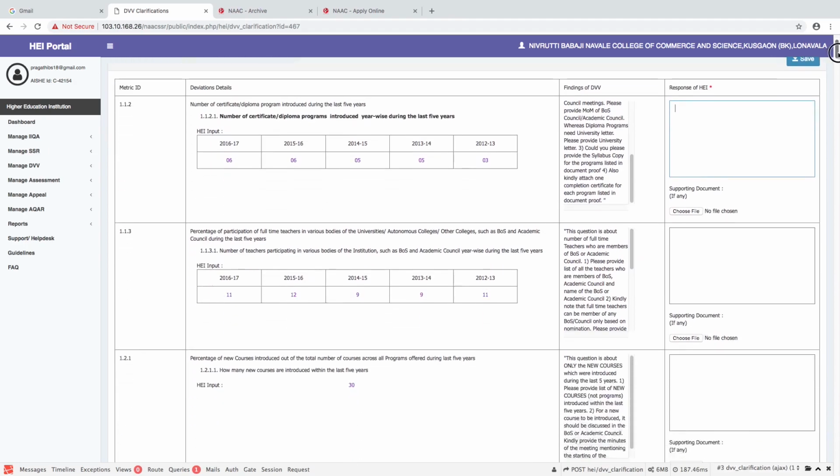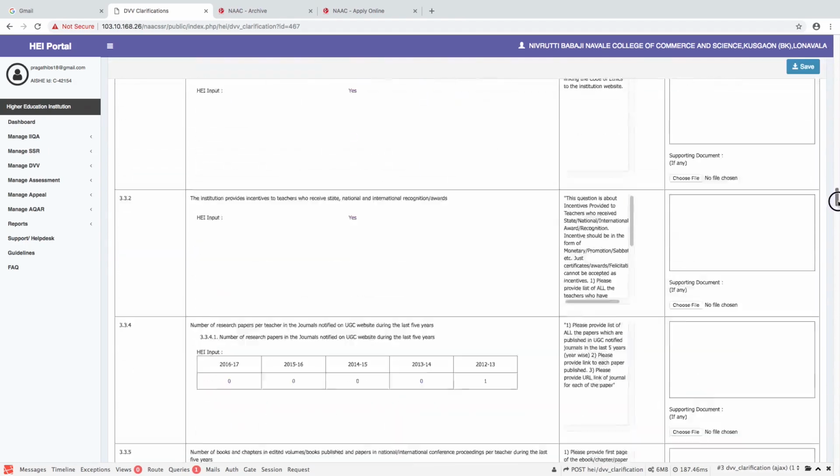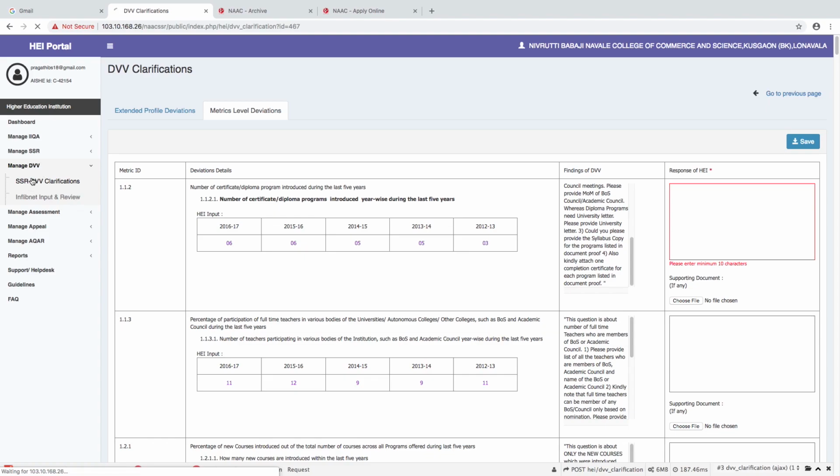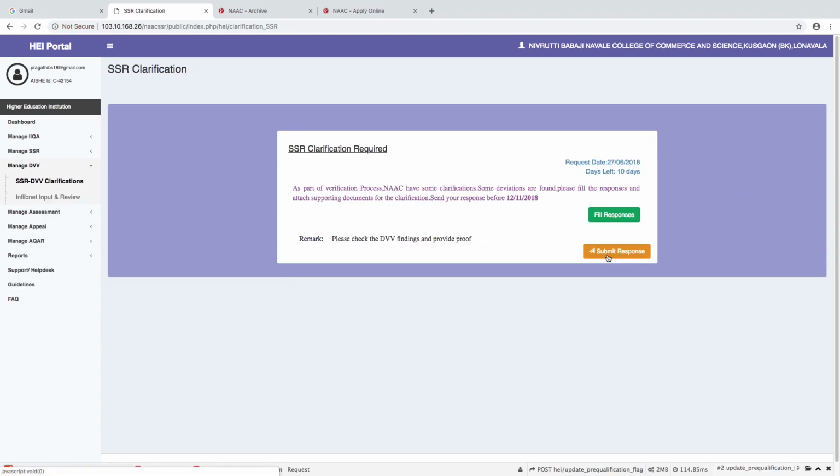After having attempted all the queries that have been raised by the DVV completely, you can save every now and then. The submit response button, after completing the entire edit, has to be pressed. Please be careful that you do not press this button early. Once you press this button, the entire response gets posted to the DVV and no more edits from the HEI side will happen. So, this is the last option after filling in all the clarifications that have been raised by the DVV partner, saving it, and then pressing submit response will end the process from the side of the HEI.